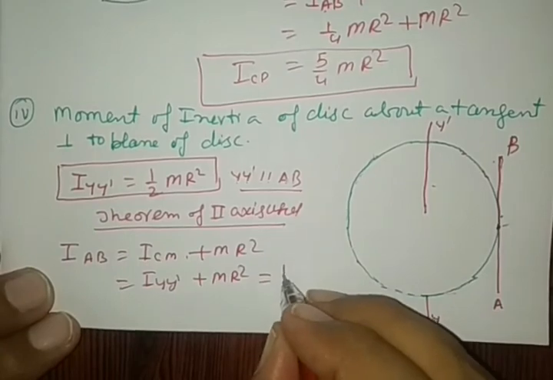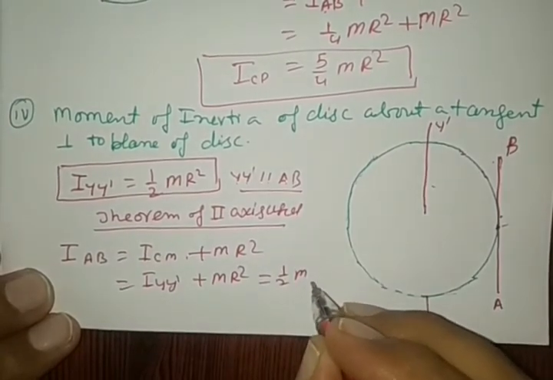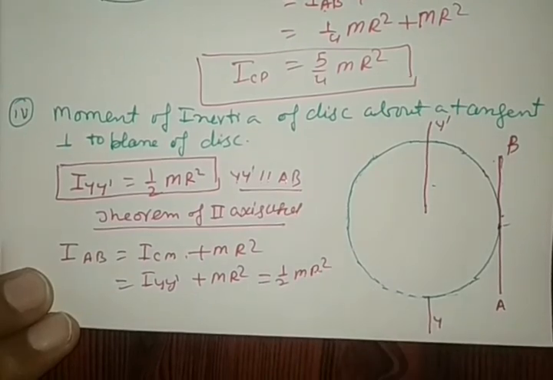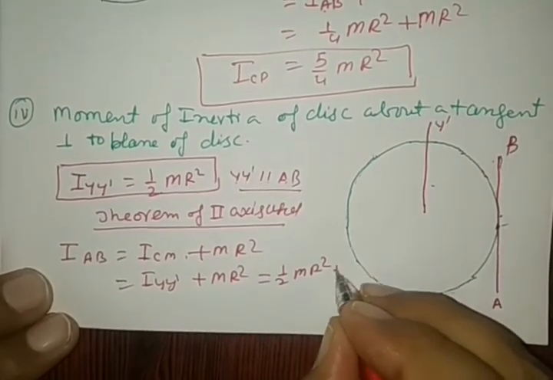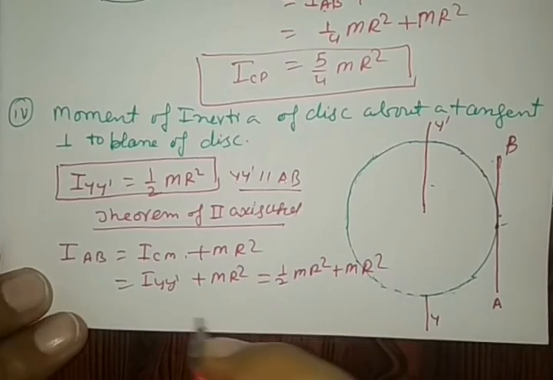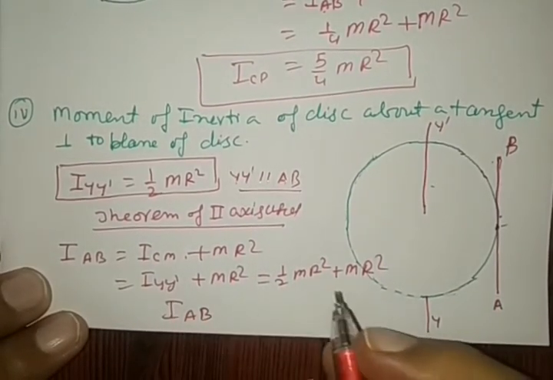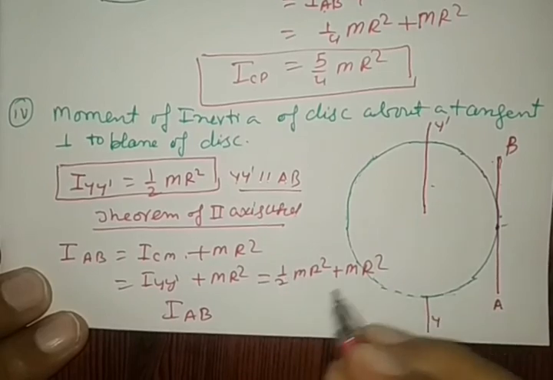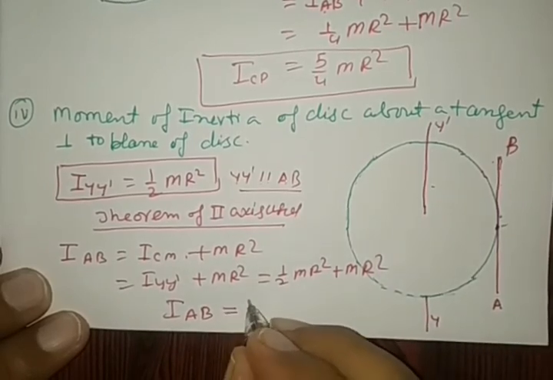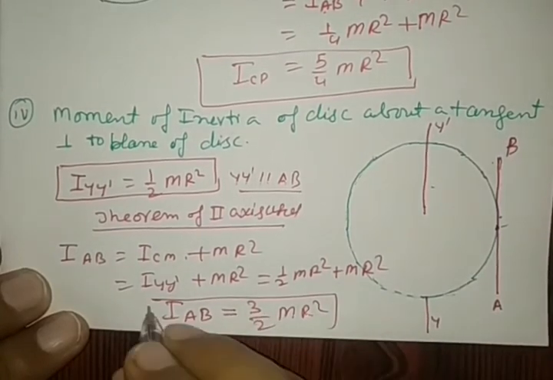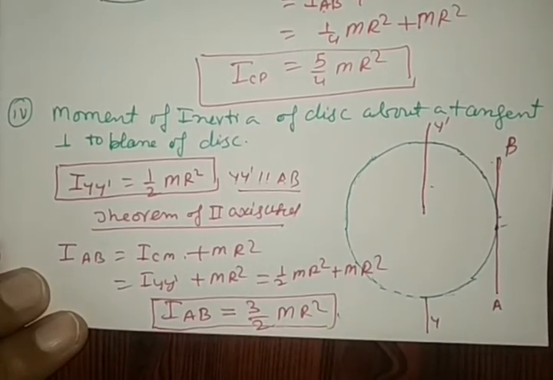It is half mr square, right? Plus mr square. So the moment of inertia about AB required is half mr square plus mr square, which makes 3 by 2 mr square. See this very carefully.